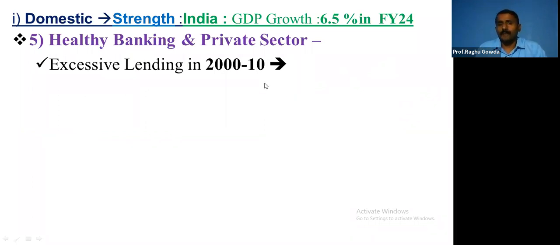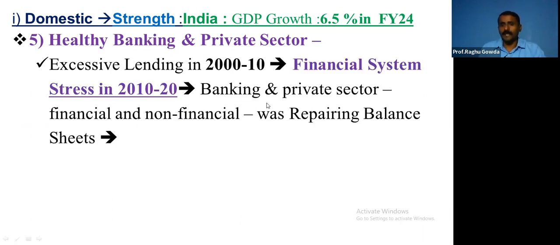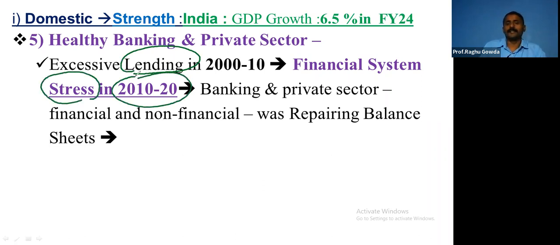Healthy banking and private sector. Excessive lending in the first decade, that is 2000 to 2010, led to financial system stress and strain in the second decade.